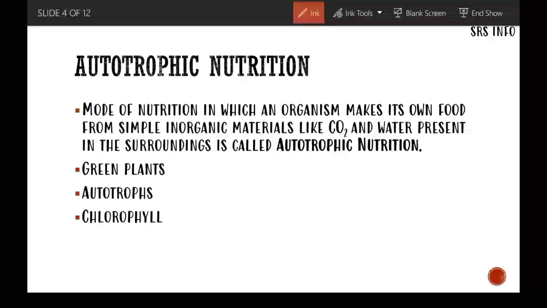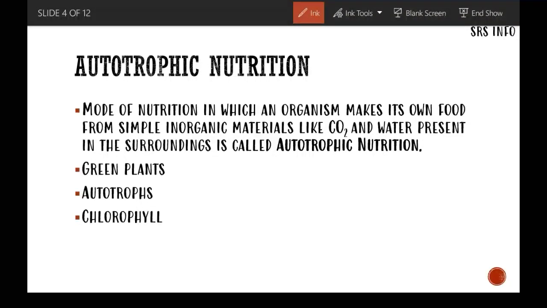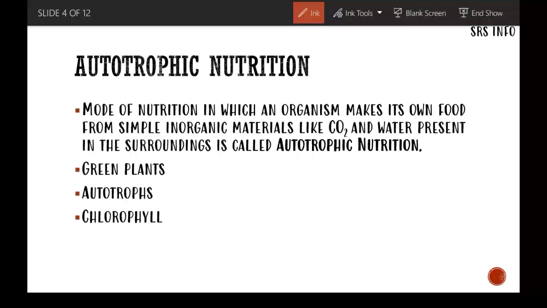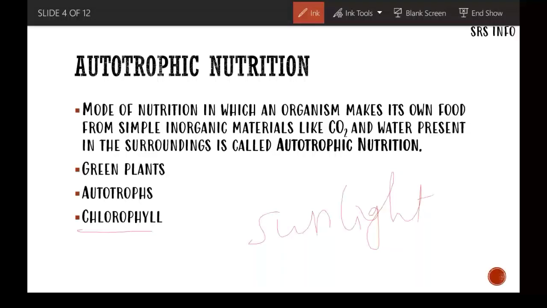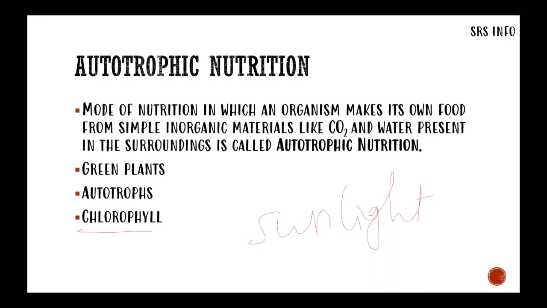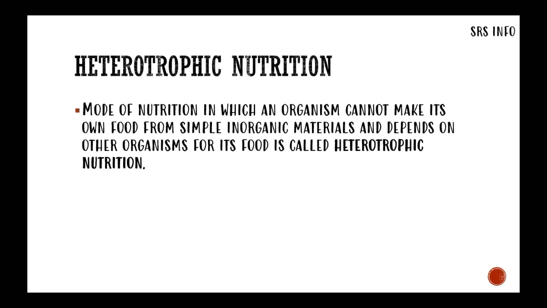And you may know the process of photosynthesis which is performed by the green plants, and there is a main component which is involved during the process of photosynthesis, that is chlorophyll. Why is it important? Because it is capable of capturing sunlight, and you know sunlight is very much needed during the process of photosynthesis. Next is heterotrophic nutrition, the mode of nutrition in which an organism cannot make its own